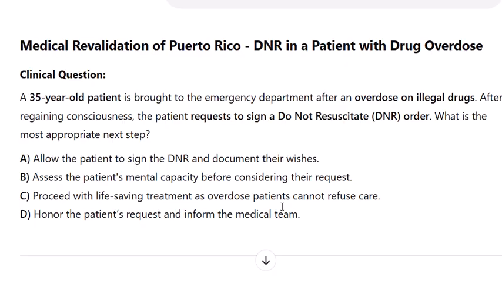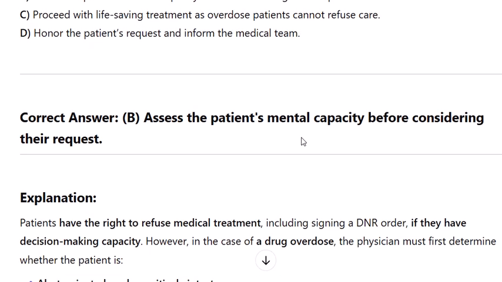A. Allow the patient to sign the DNR and document their wishes. B. Assess the patient's mental capacity before considering their request. C. Proceed with life-saving treatment as overdose patients cannot refuse care. D. Honor the patient's request and inform the medical team. Correct answer. Assess the patient's mental capacity before considering their request.